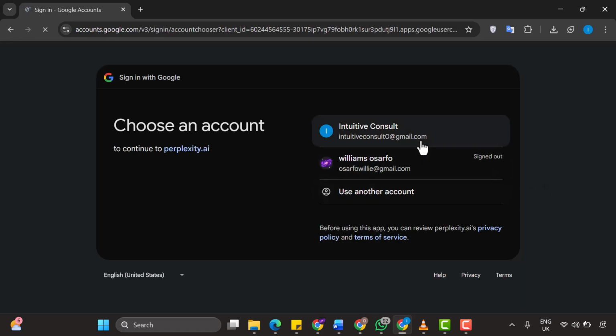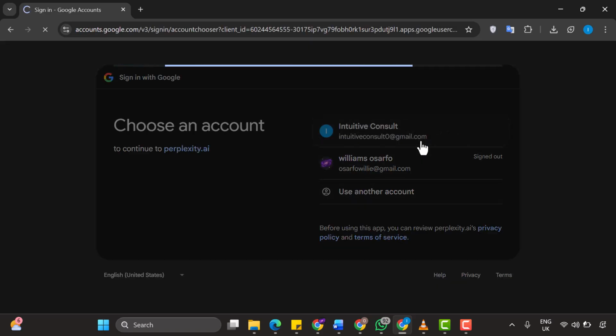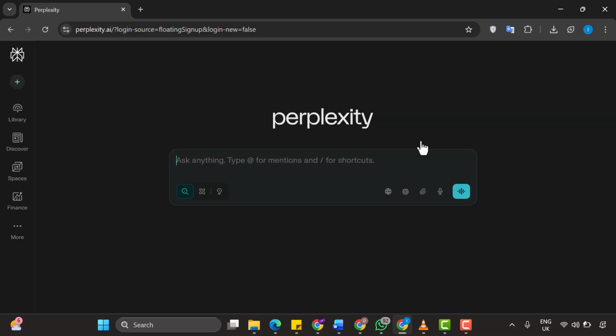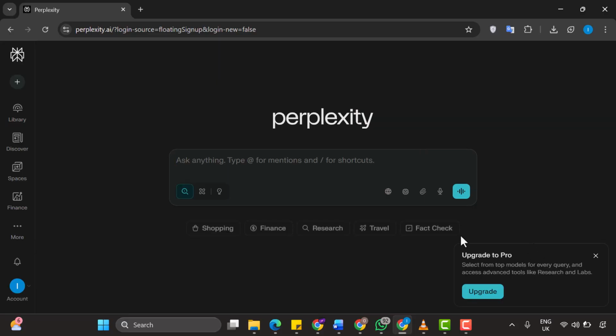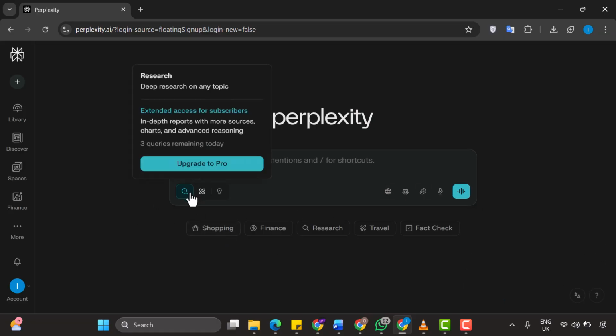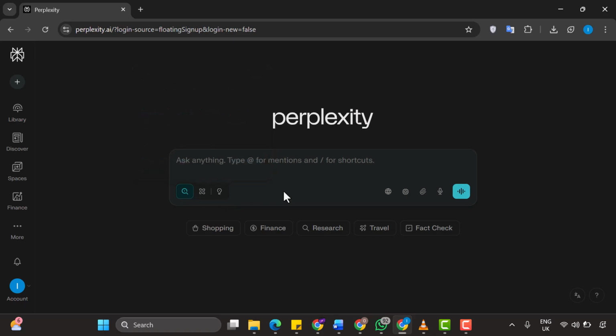Now, it's important to understand that Perplexity offers a free version that gives you access to many powerful features, and you can also upgrade to Perplexity Pro, where you get to select from top AI models for every single query and gain access to advanced tools like the research feature and the labs experimental features. But here today, we're not focusing on research or general search capabilities or the labs features.